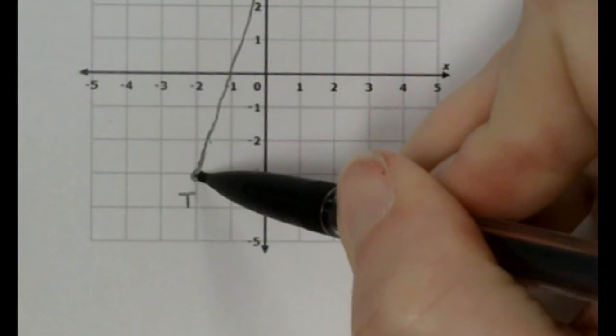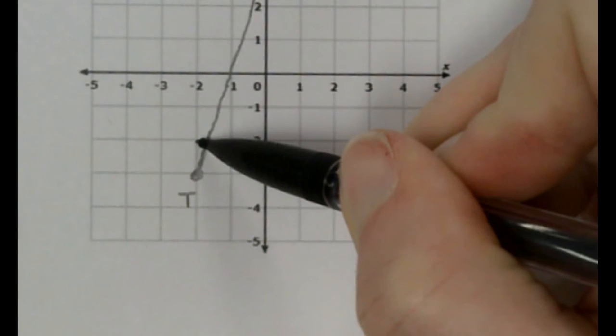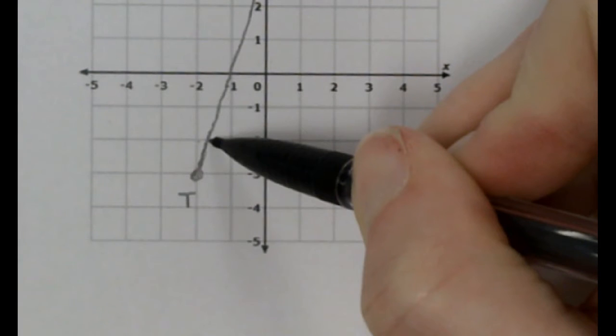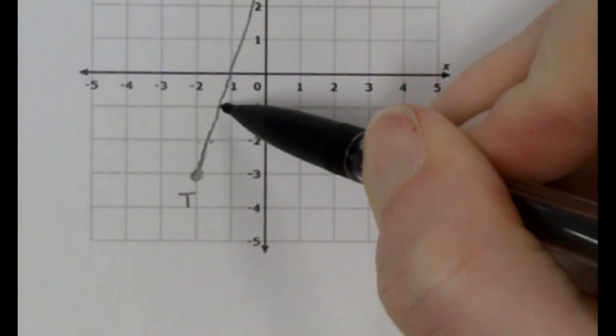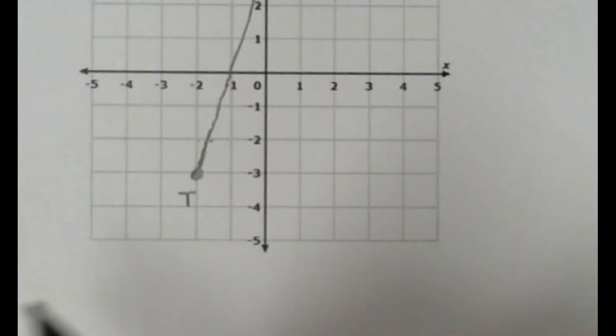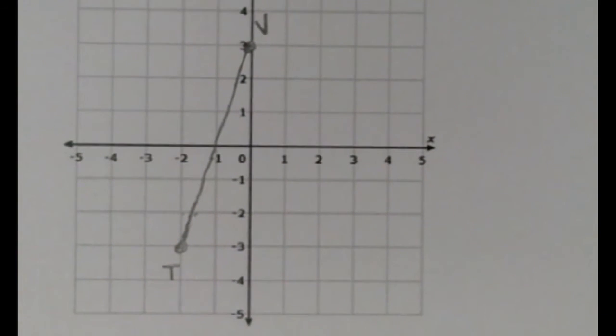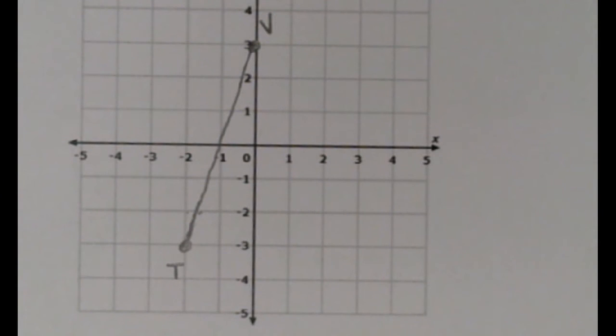From here straight up is 1, right? But from here over here is not 1. It just doesn't work like that. And then from here to here is not another 1. Only straight up or straight to the right or straight to the left can you do that. So there are actually a couple of different ways that I could find the distance here. There's one pretty complicated formula called the distance formula. I don't like it. I do not like it. As a math person, someone who is good at math and likes math, I don't like the distance formula. So let me show you a better method.